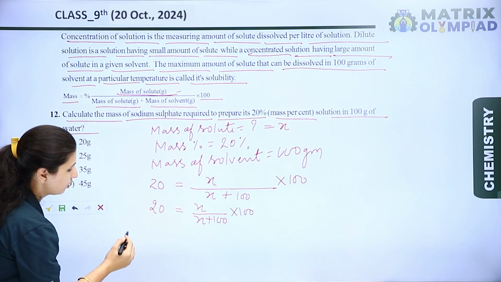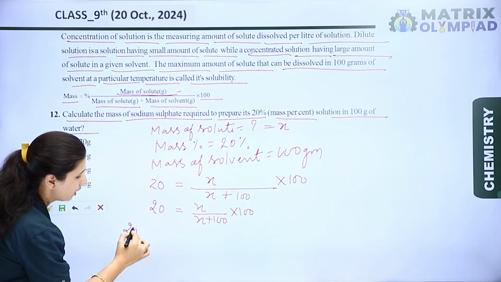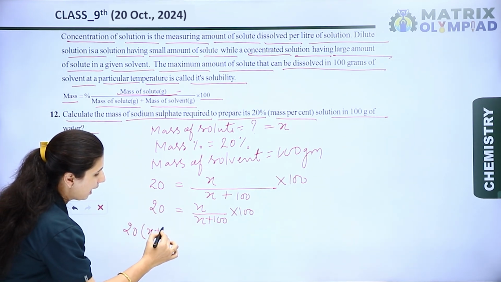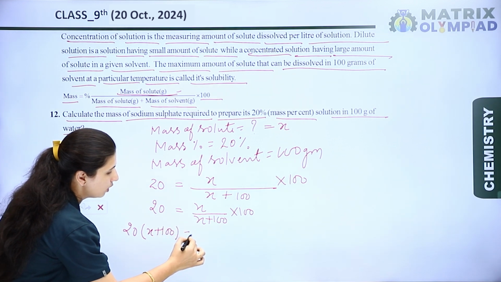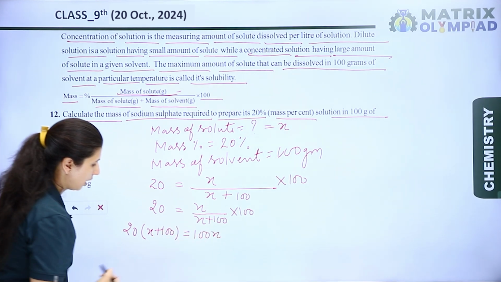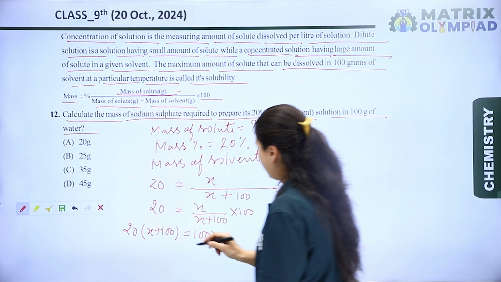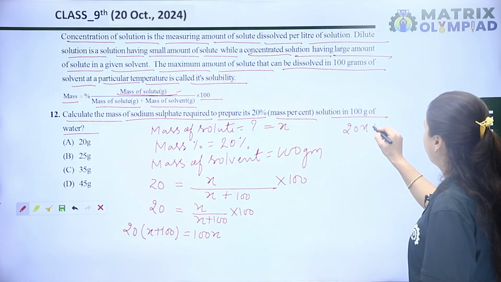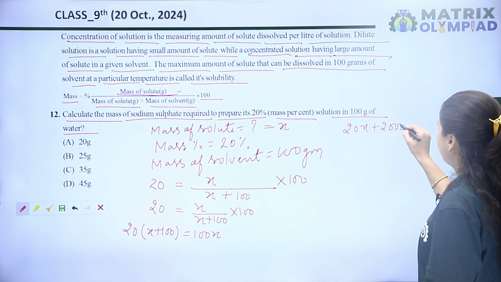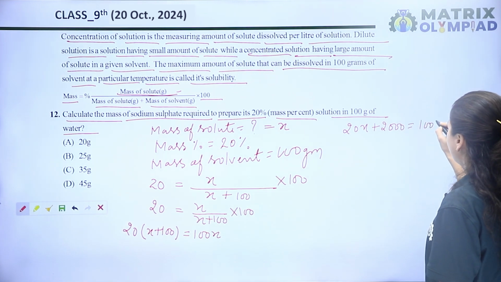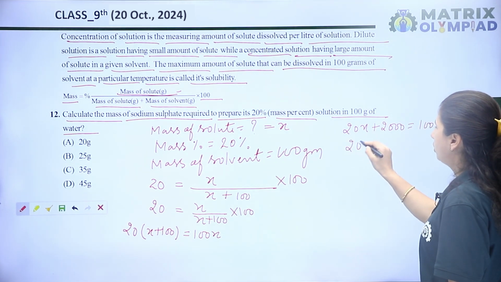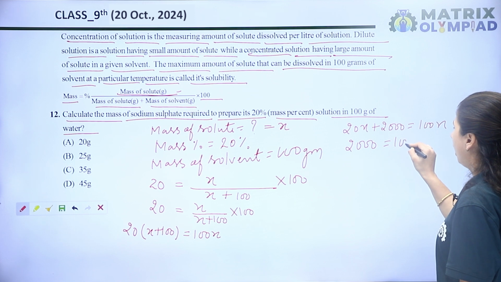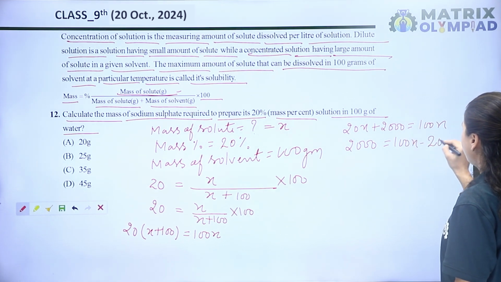When we shift terms, 20 multiplied by X plus 100 is equal to 100X. When we multiply the 20 with this amount, it becomes 20x plus 2000 is equal to 100x, so 2000 is equal to 100x minus 20x.